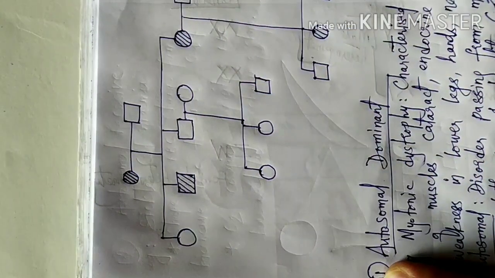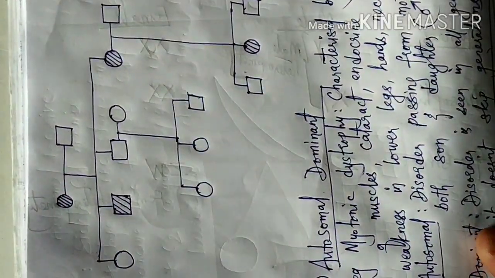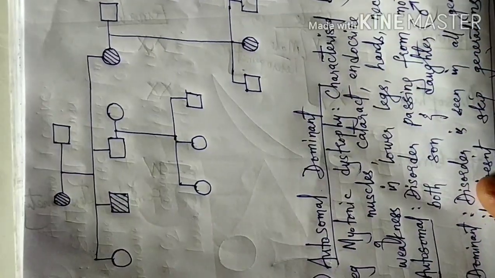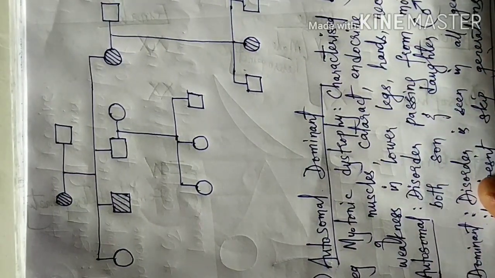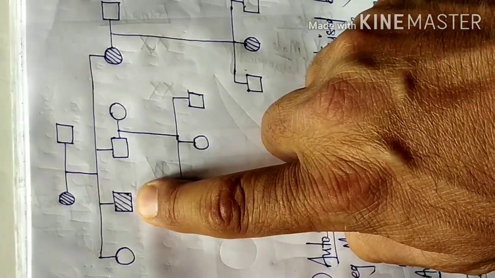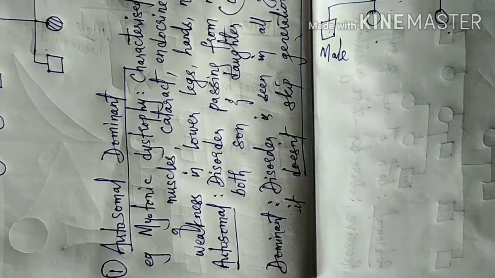If the character were carried in the X or Y chromosome, it could be sex-linked, but here it is not carried by the sex chromosomes, so it is autosomal. And how do we know? Because the trait is being transmitted to both sons and daughters.